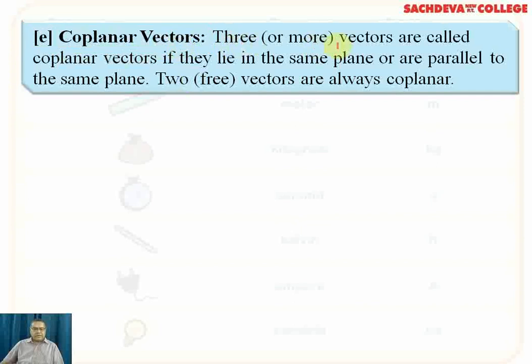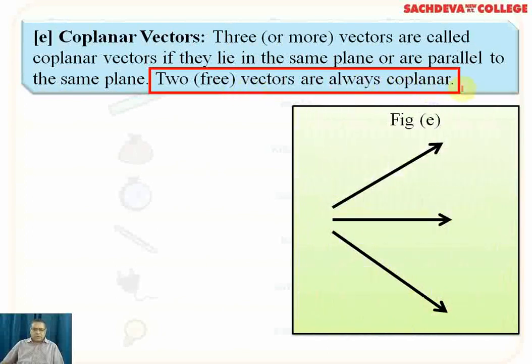Coplanar vectors. Three or more vectors are called coplanar vectors if they lie in the same plane or are parallel to the same plane. Two vectors, which are free vectors, are always coplanar. So it is indicated in the figure. The three vectors are taken and direction is not a criterion. Coplanar means they lie in the same plane. So the plane is the same, which is indicated by the shaded color, and the arrows are indicating the vectors.